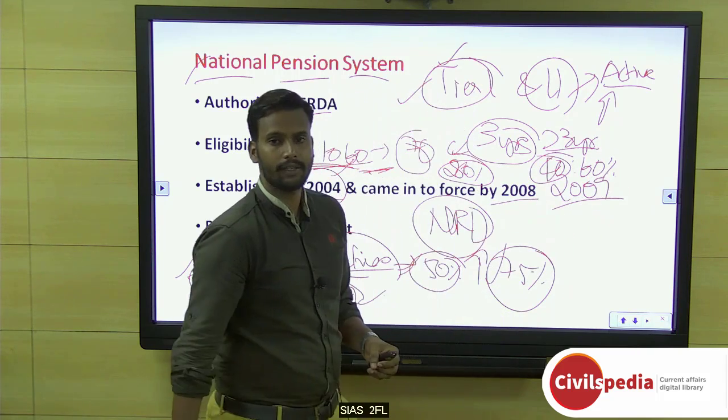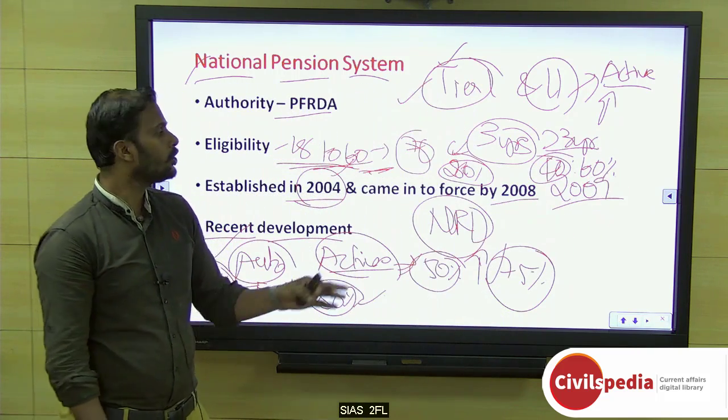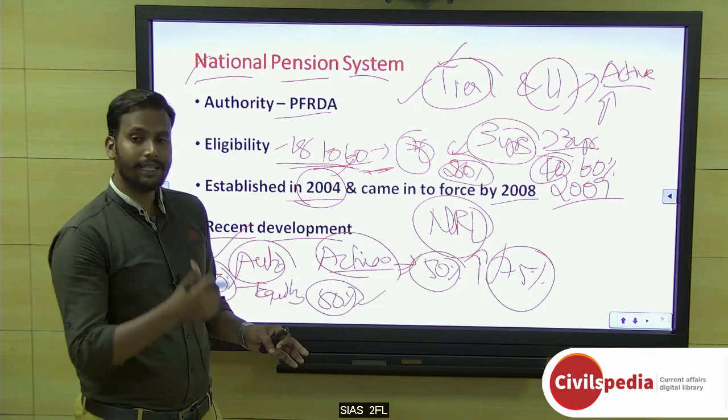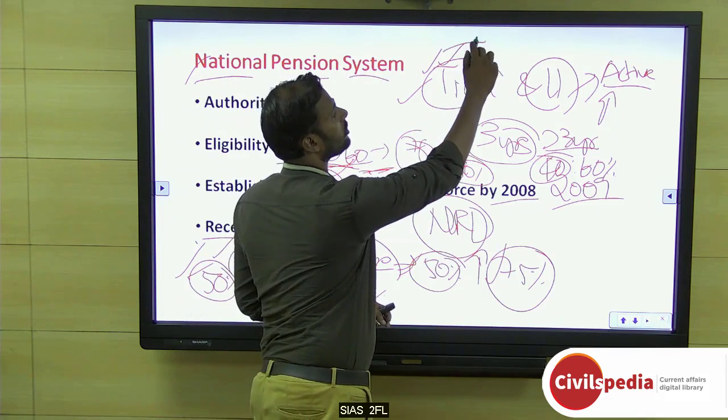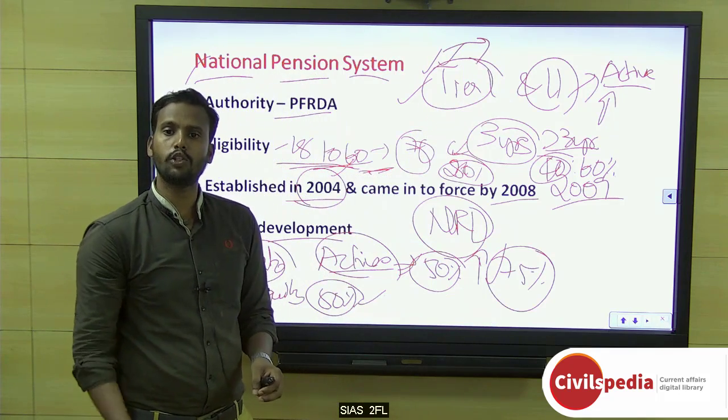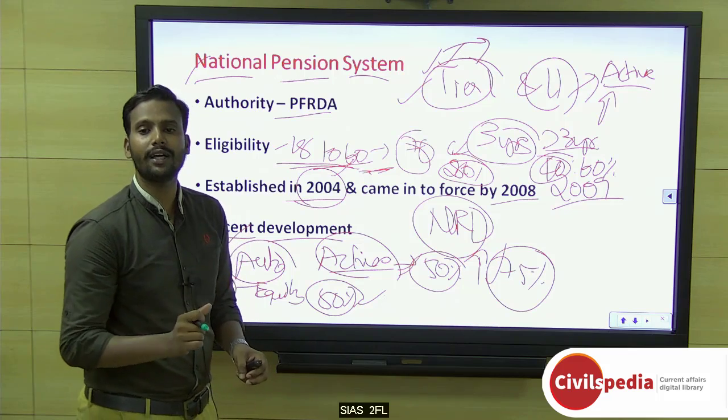40% will be taken with them and they will be giving you 60%, okay. So this is the overall idea. Right now they are saying you can even withdraw from this account under specific conditions.